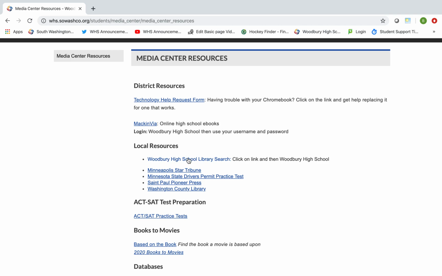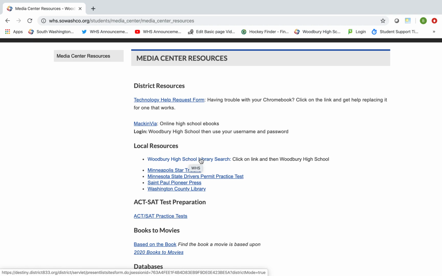We're going to look at how to search for a library book in our library, because you guys can come into our library anytime, Monday through Thursday from 1 to 3 p.m. and use our computers. You can check out books, find other resources that will make your life a little bit easier, ask questions of me. There's, again, a plethora of different things that you can use here, not only online but also in our library.